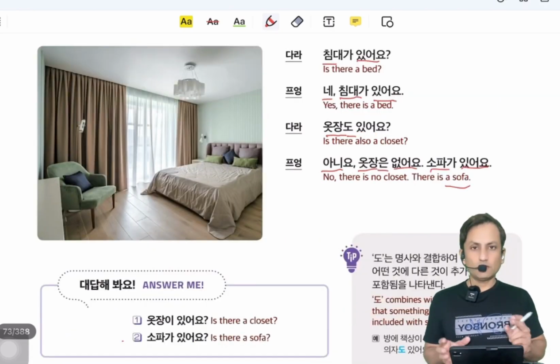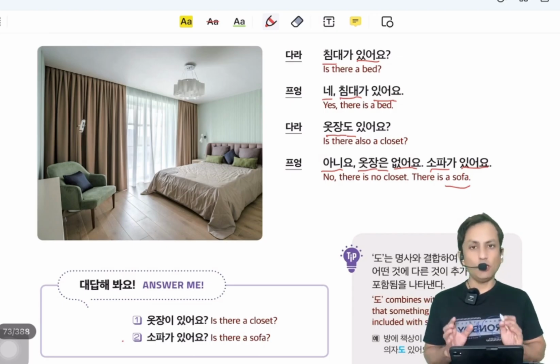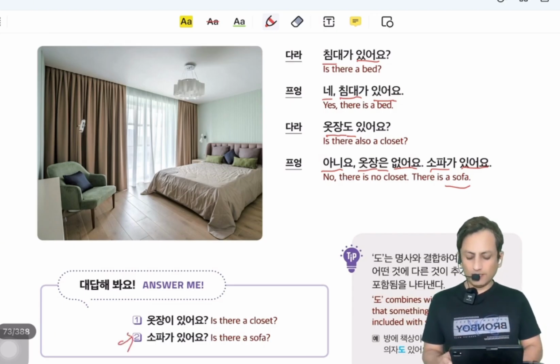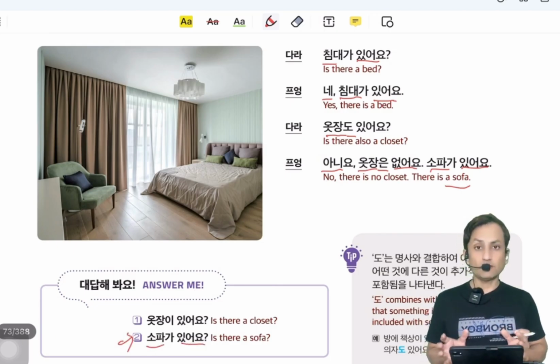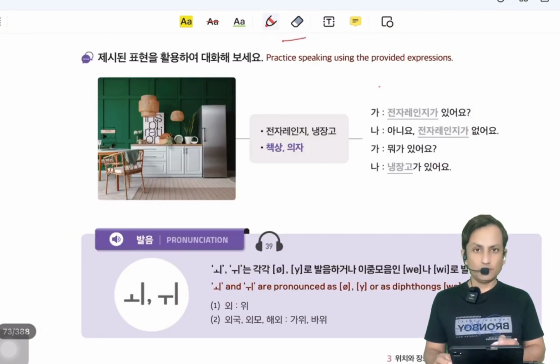So we answer 2 questions here. 옷장이 있어요? 아니요. Our answer is 아니요. 옷장이 없어요. The next one is 소파가 있어요. Yes, sofa is available. So we will say 네, 소파가 있어요. So there is a picture and there is a conversation made with these given words. After that we will make our sentences with these words following below.